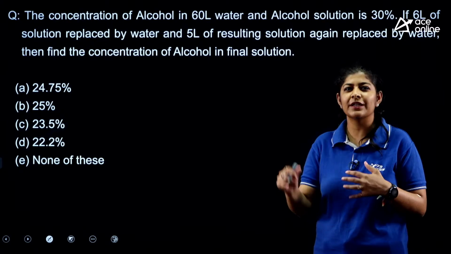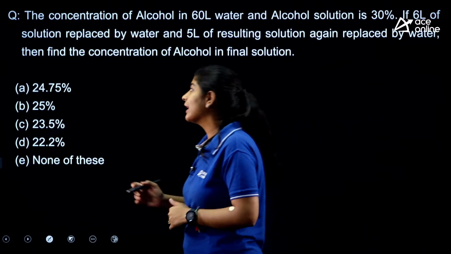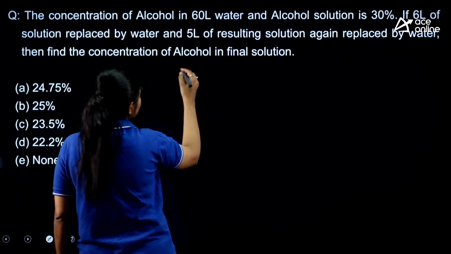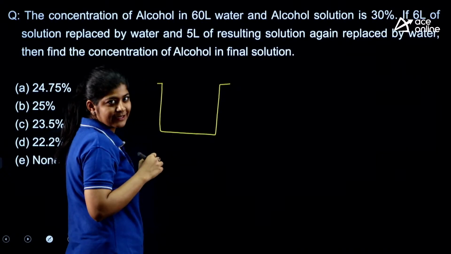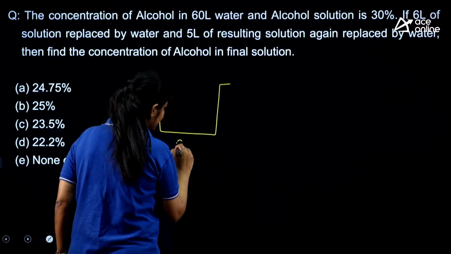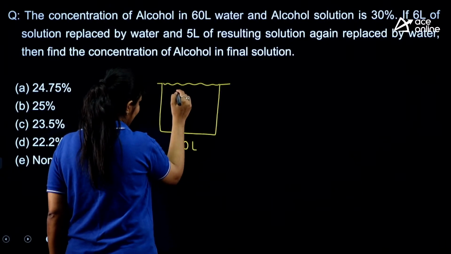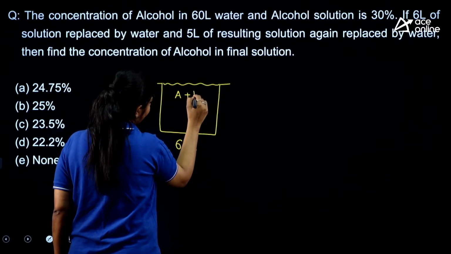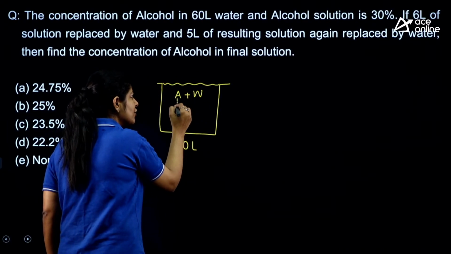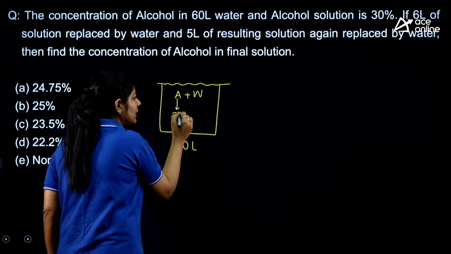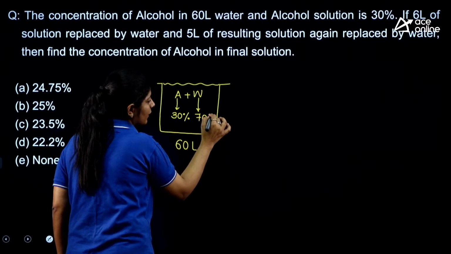What we need to do, we are just mixing or taking out something, and after that we have to find out the final alcohol concentration. Let's suppose this is my container of 60 ml. Initially I am having a 60 ml mixture of alcohol plus water. In this, the concentration of alcohol is only 30%, and the rest 70% is water.